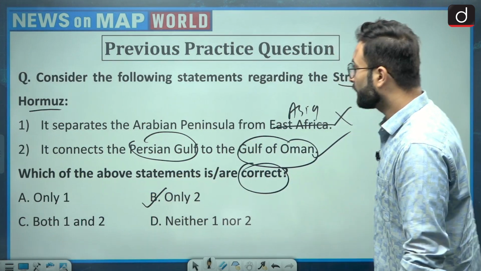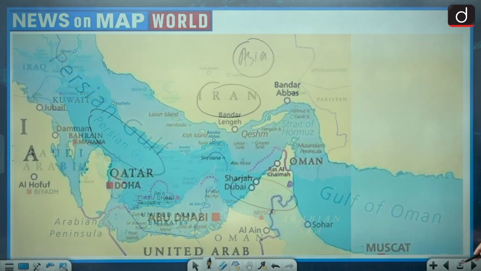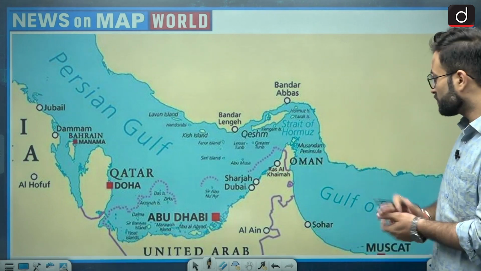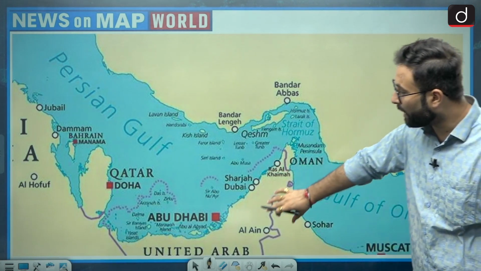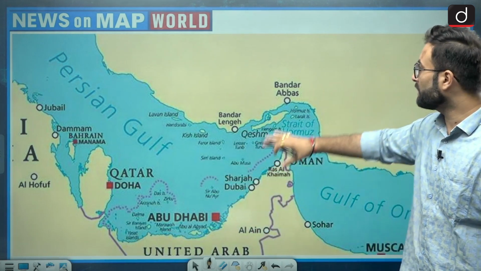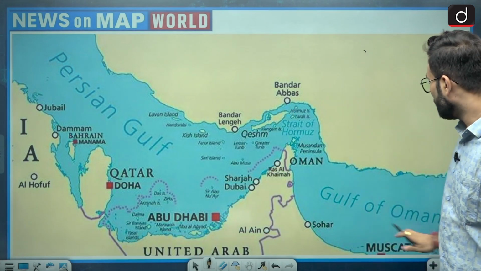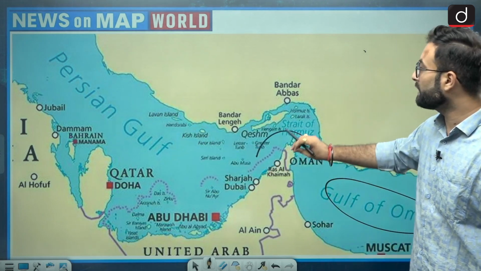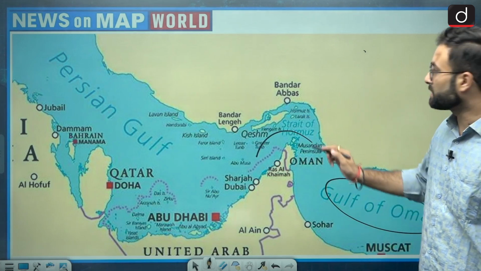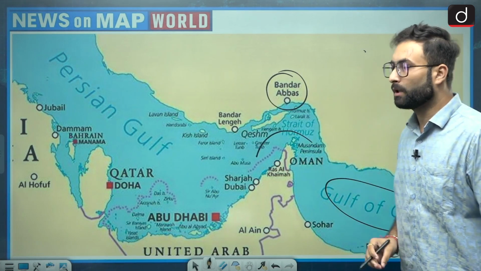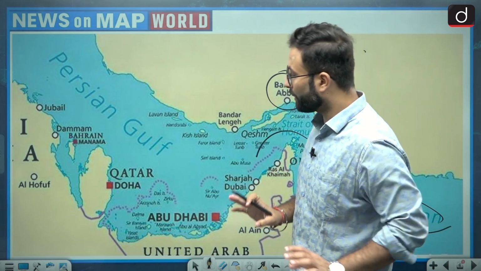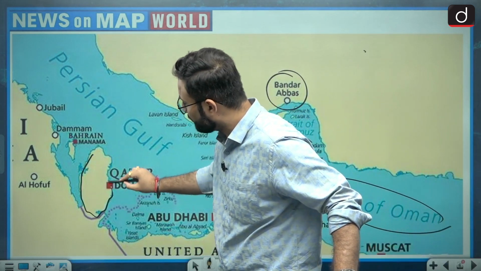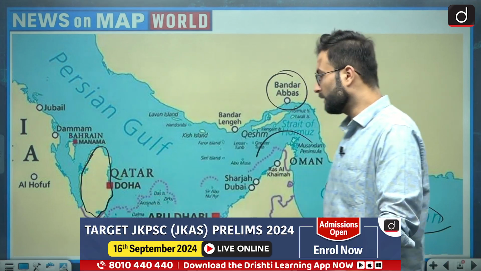Now coming to the next part, this particular picture was zoomed in again. Here you can see this is part of the UAE and the Arabian Peninsula, this is Iran, and this is your Gulf of Oman, and this is your Persian Gulf, and this is the Strait of Hormuz. There are certain other ports too. The Bandar Abbas port is quite prominent. So these are the areas which are important for you to know. Now the position of Qatar is quite interesting over here, so please keep a note of that as well.